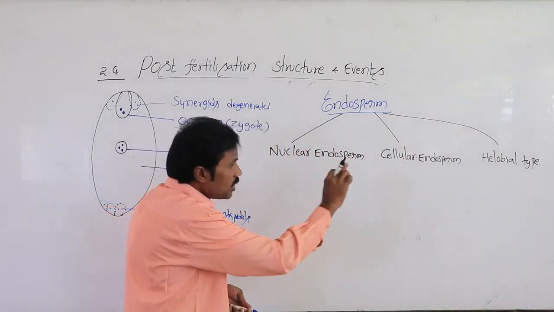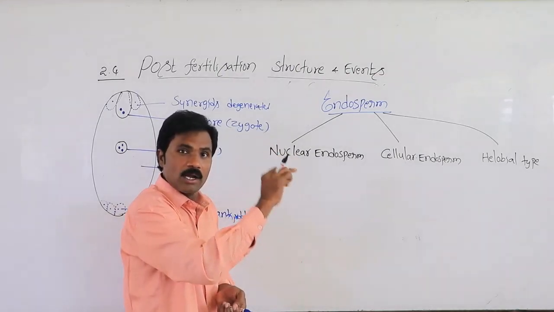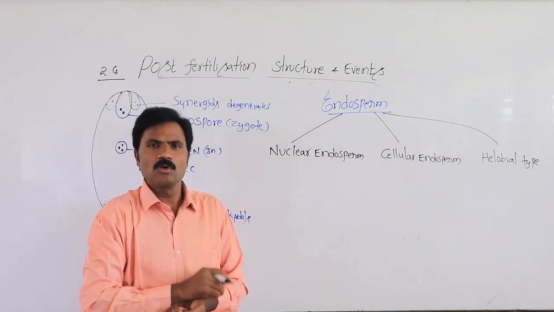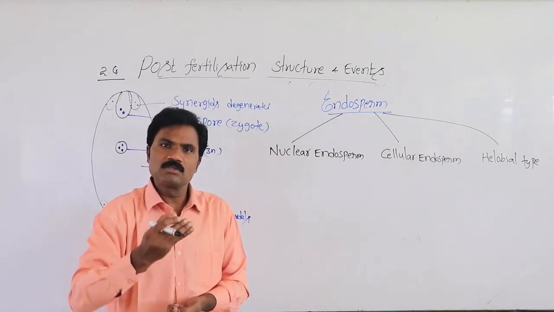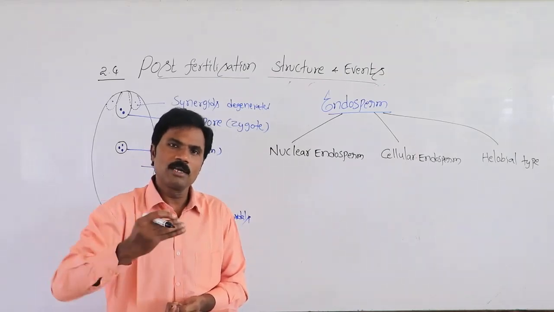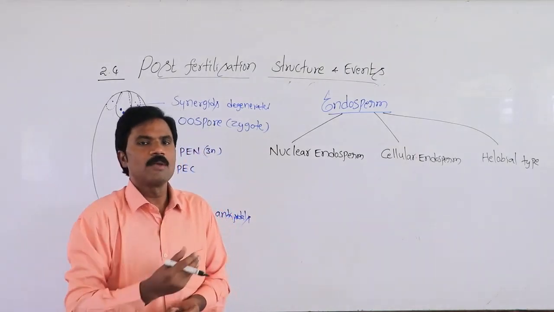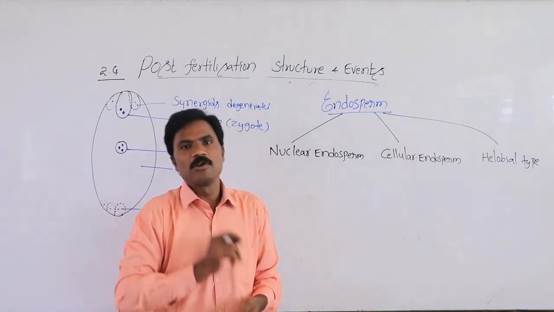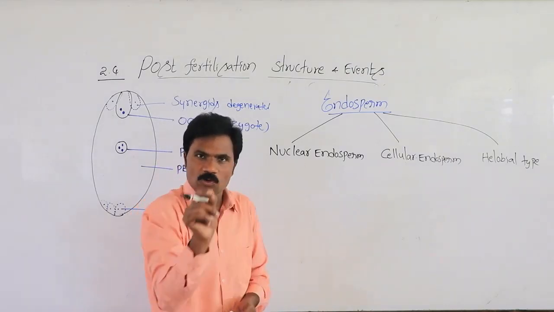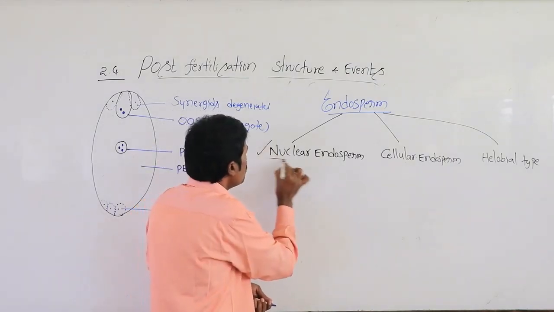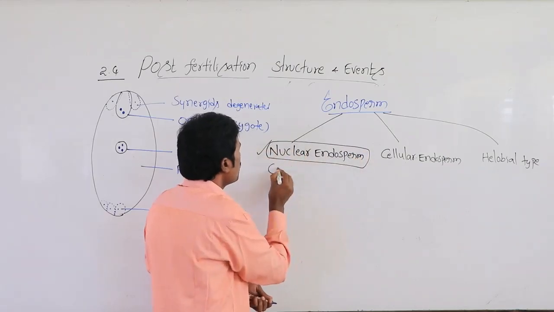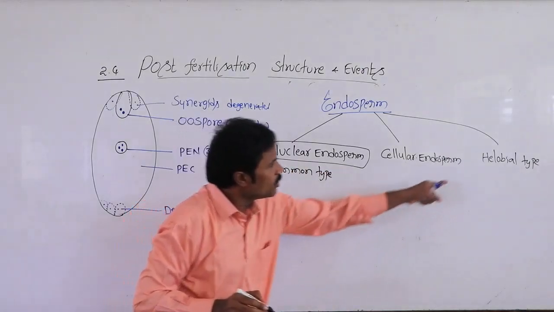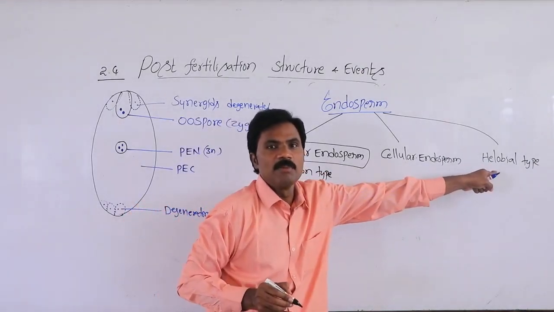Among these three, what is the ploidy of endosperm in angiospermic plants? Triploid condition. The endosperm also involves mitotic cell division, that's why the endosperm also resembles that, a triploid condition only. Among these three, which is the most common type of endosperm? They give particular options; your answer will be nuclear endosperm. Nuclear endosperm is the common type. Helobial is the rare type, in between the other types.